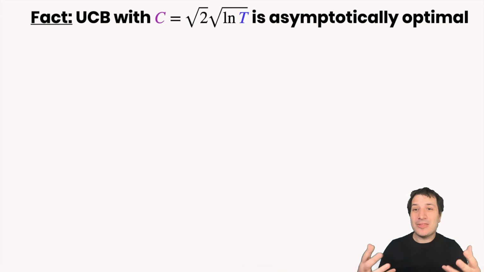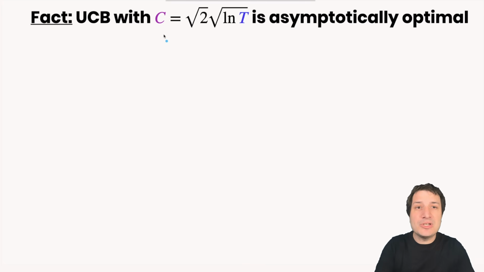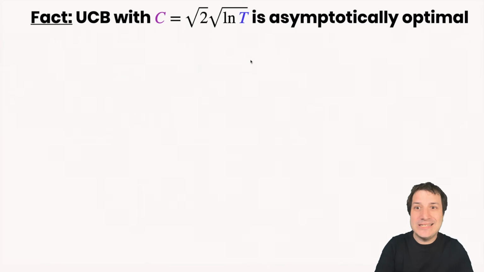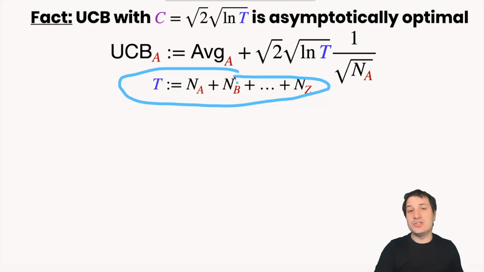I'll end now with a mathematical fact, and this is the reason some people say the UCB algorithm is in some sense optimal, which is if you choose a particular C value of square root of 2 times the square root of ln of t. What is t? Well, let me tell you what t is. t is the total number of times you have tried all the actions you've tried so far.